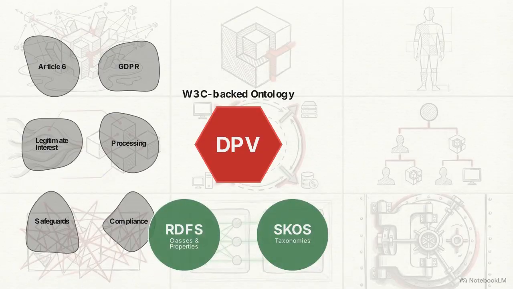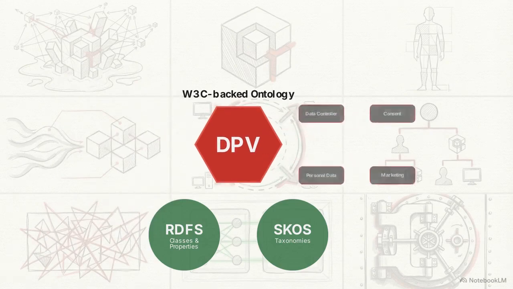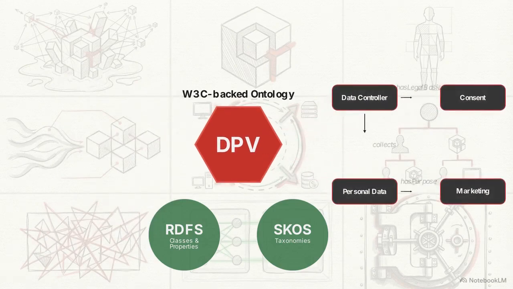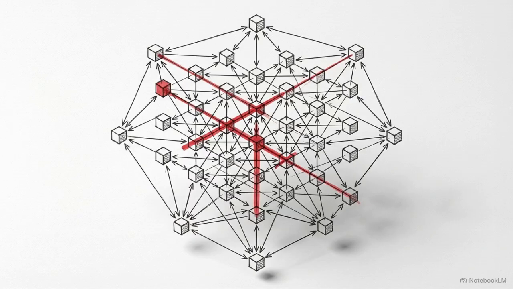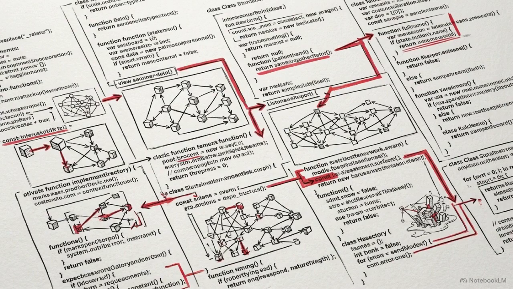The Data Privacy Vocabulary, or DPV, is a W3C-backed ontology designed to solve this translation problem, built on semantic web standards like RDFS and SKOS. It provides a universal format, turning abstract legal requirements into machine-readable classes any system can parse. We will map the DPV core architecture from first principles to understand how it binds isolated points of metadata into fully compliant process graphs. Implementing DPV takes legal compliance from a static, reactive paper document and turns it into a dynamic, deterministic graph structure living directly inside your code.